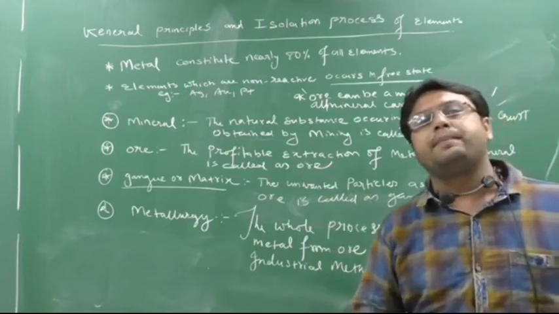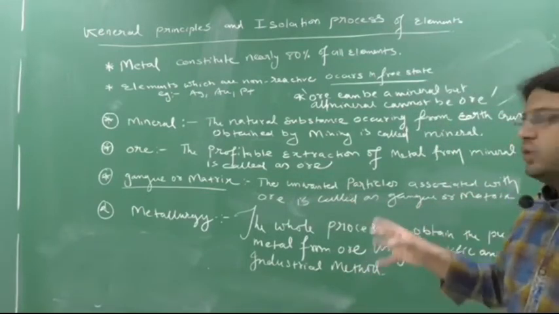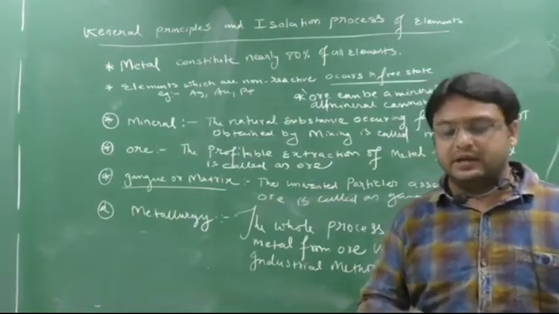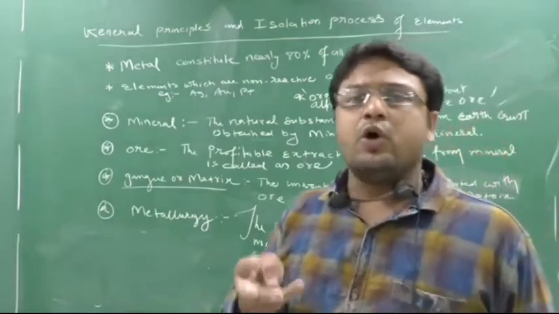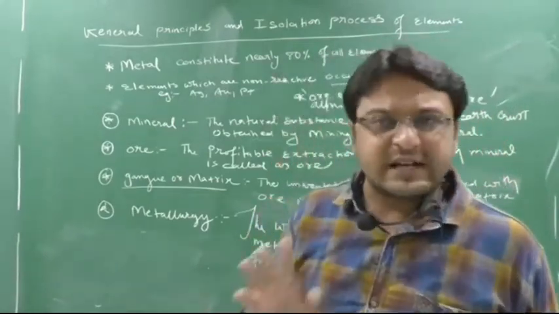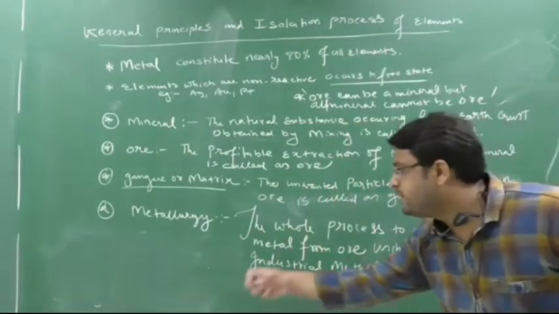They are the unwanted particles which are associated with the ore, called gangue. Those particles can be clay, sand, stones, dust, bones, or remains of plants or remains of animals, etc. Clear this part? Next, metallurgy. Now the final step, metallurgy.